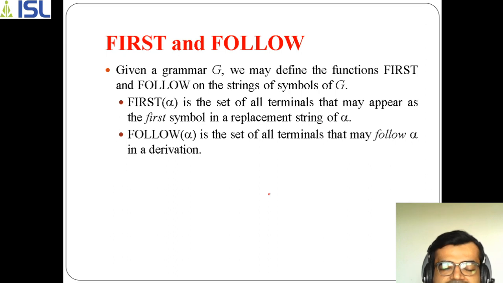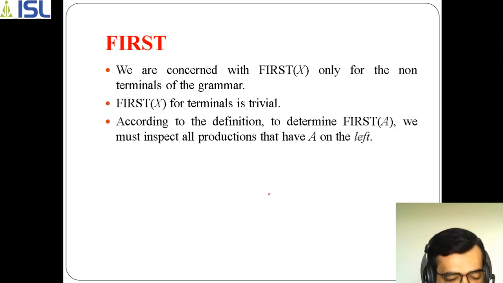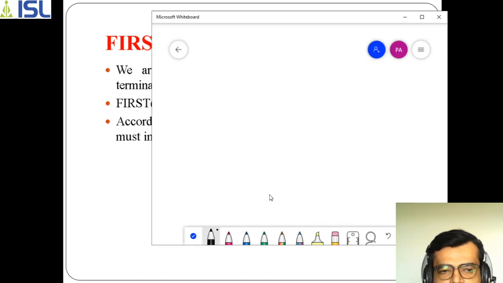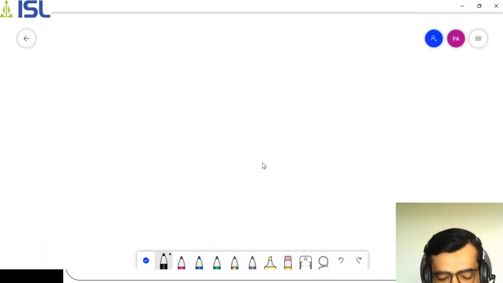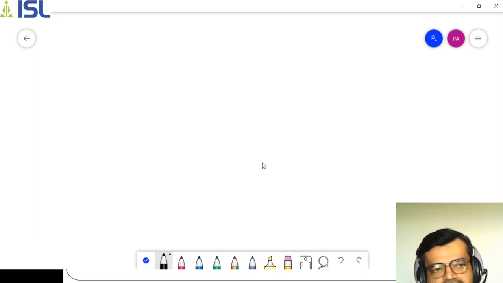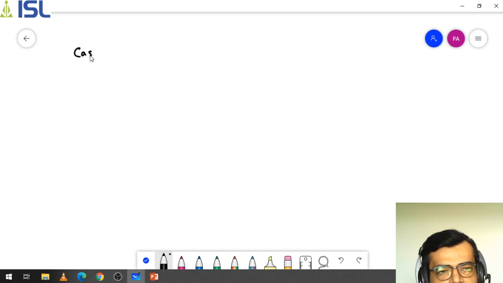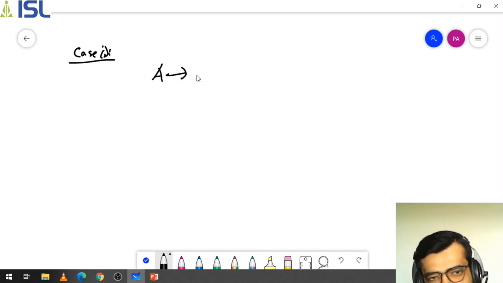Now, as we have seen the nullability concept, we need to see first and follow. We'll be looking at some cases. In the first case, how can you perform first and follow for any production? I'm taking case 1. In case 1, for example, if my production is in the form of A goes to a alpha.